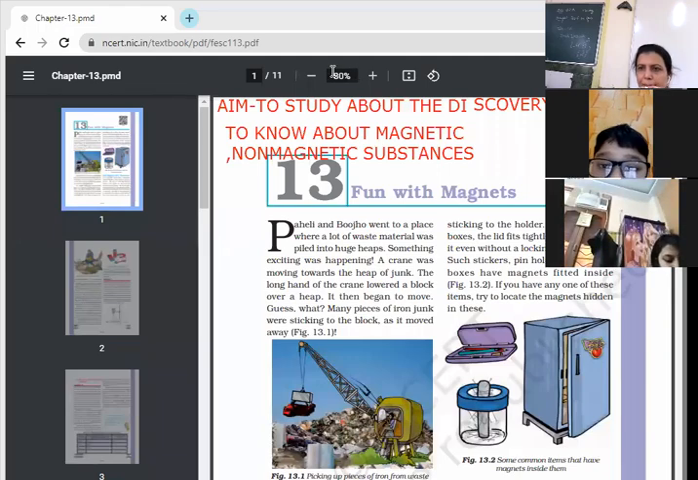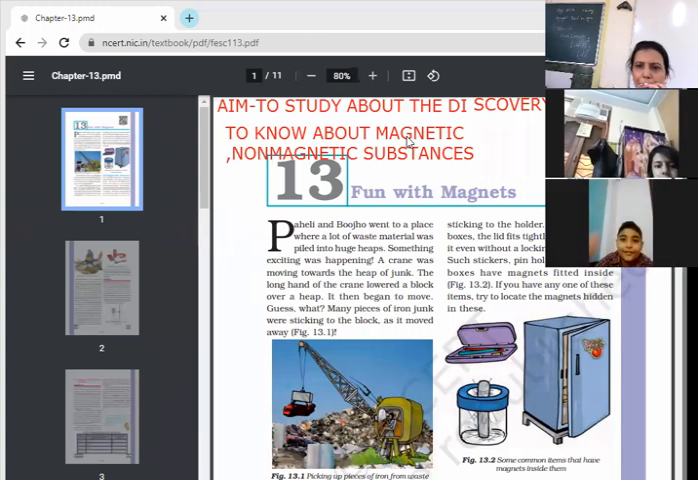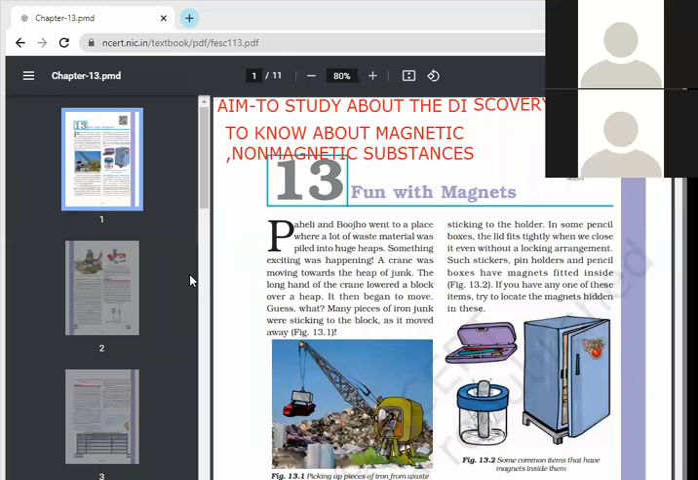Yes, good morning, class 6 children. So, today, after completing chapter number 12, we are going to start with chapter number 13, fun with magnets. So, here is the aim in front of you. In this chapter, children, kindly write down the aim. We are going to study how magnet was discovered.